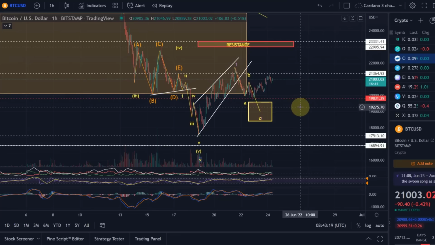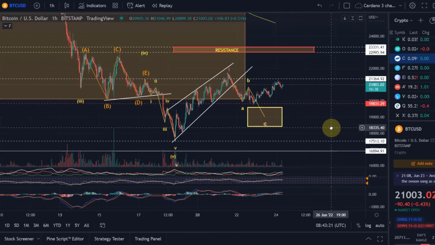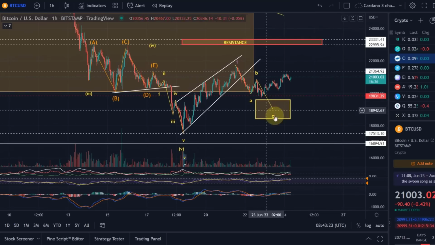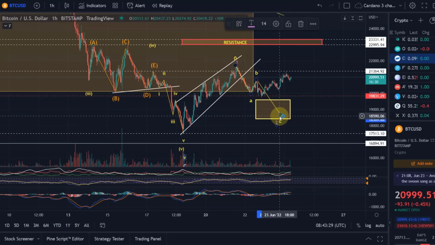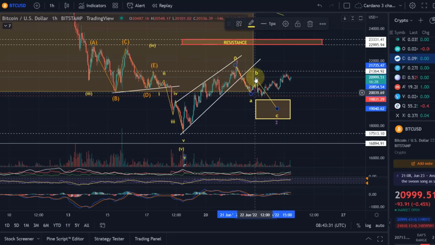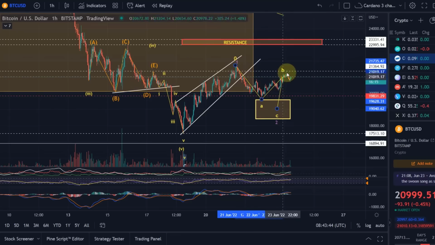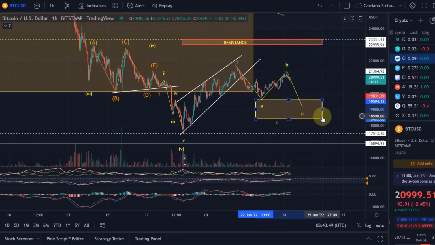Not much has changed since the last video actually. The expectation is still that a wave C is underway here because we didn't hit the target area yet in this wave 2. So you've got a wave 2 here in purple, and that wave 2 is obviously consisting of A, B, C, but it looks like this here was actually the wave A, this here is the wave B, and we're now waiting for the wave C to finally carry on.